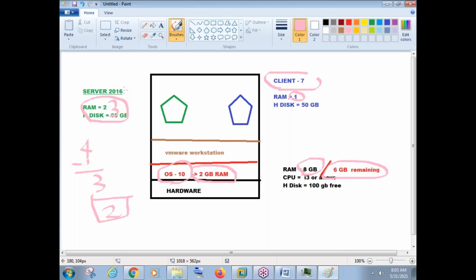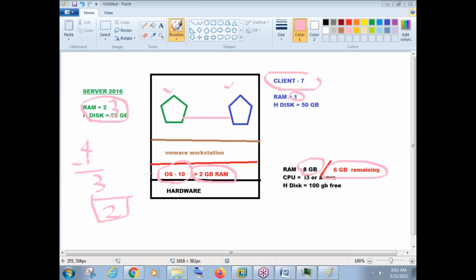So 3 GB RAM for the server and 1 GB RAM for the computer is more than enough. 2 GB RAM also we can use on a server. But if you have 8 GB, better go with 3 GB RAM because the performance will be better on a server. So like this, we can create two virtual machines here, one for server and one for client. And these machines are automatically connected with each other internally and they will communicate. And we can do all MCIC practicals in this scenario.